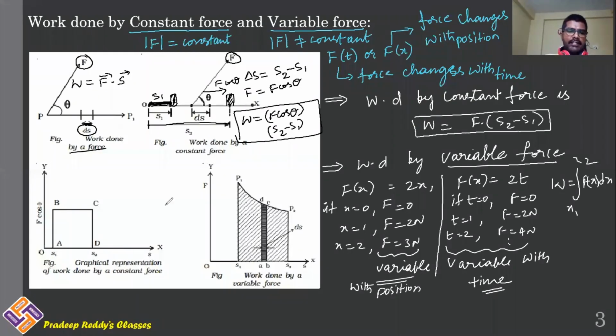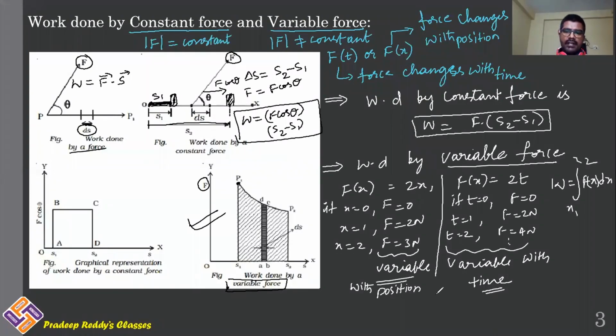Now I'll make it clear in this figure. This represents work done by variable force. How can you decide that it is variable force? See, force is taken on the y-axis, and the graph along this y-axis is not constant. It is variable.